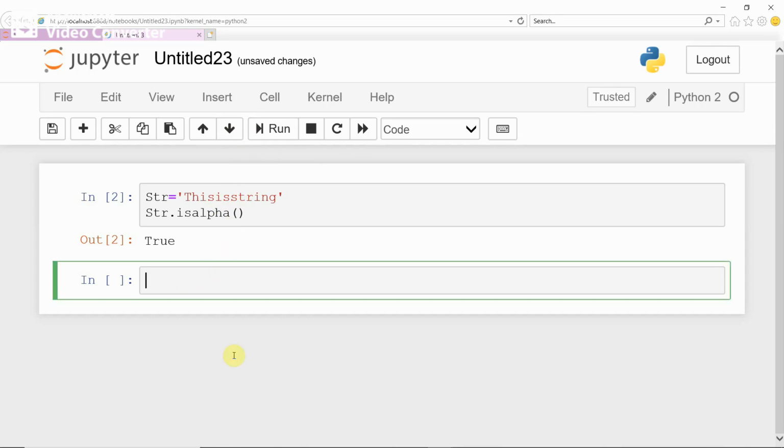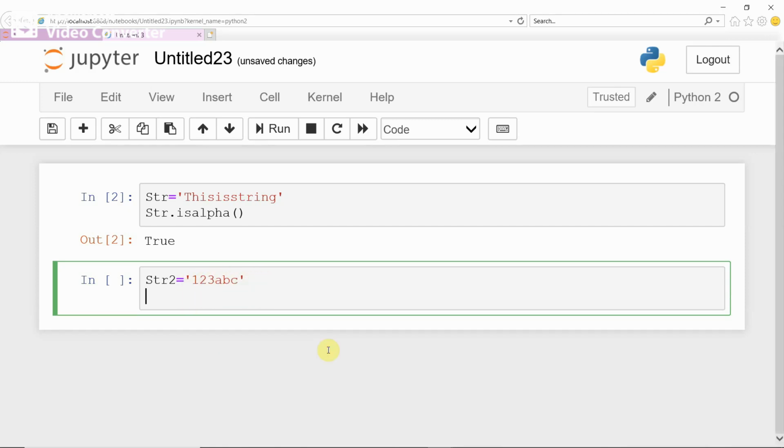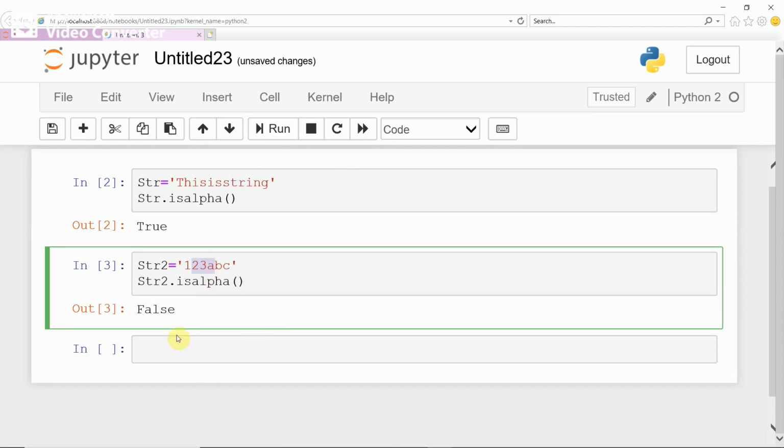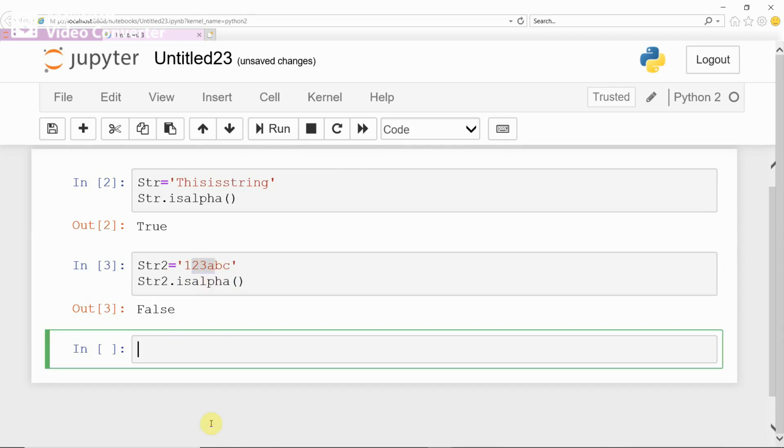Okay. Now, take one more string. str2 equal to, in single quotes, '123ABC'. Now, if you try with this string, whether it contains only alphabets or some other characters. If you work with the isalpha function for this string and run, it's giving false because this string does not contain only alphabets, it contains numbers or numerics also.